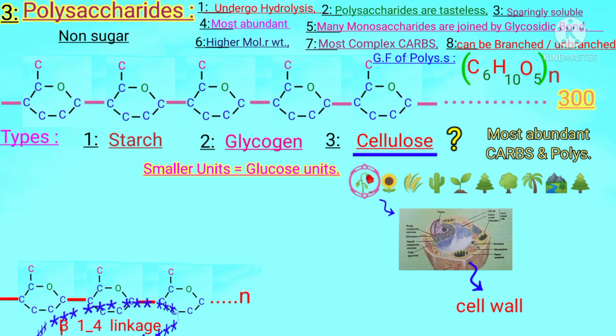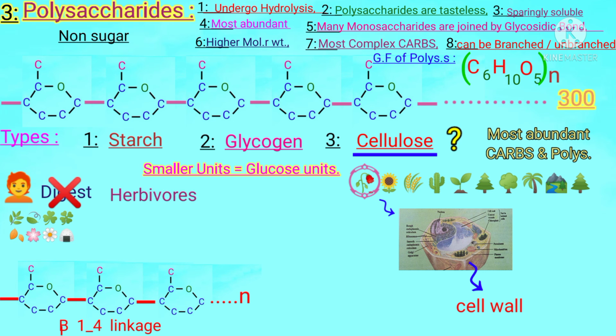Students, what is very special about cellulose is that it cannot be digested in our bodies. Humans cannot digest cellulose, but herbivores like sheep, goats, horses and cows can. What is the reason for it? Students, everything has a reason.